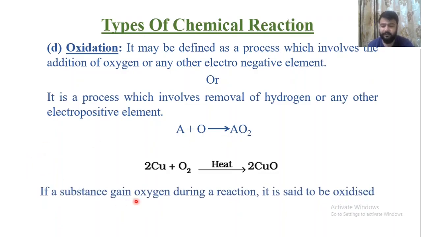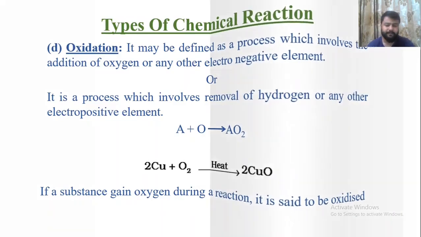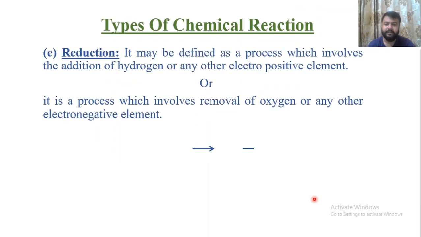A substance which gains oxygen during a reaction is said to be oxidized, and the one which is supplying the oxygen is known as the oxidizing agent. The second one is reduction. It may be defined as a process which involves addition of hydrogen or any other electropositive element. Reduction is totally opposite to oxidation. It is a process which involves removal of oxygen or any other electronegative element.